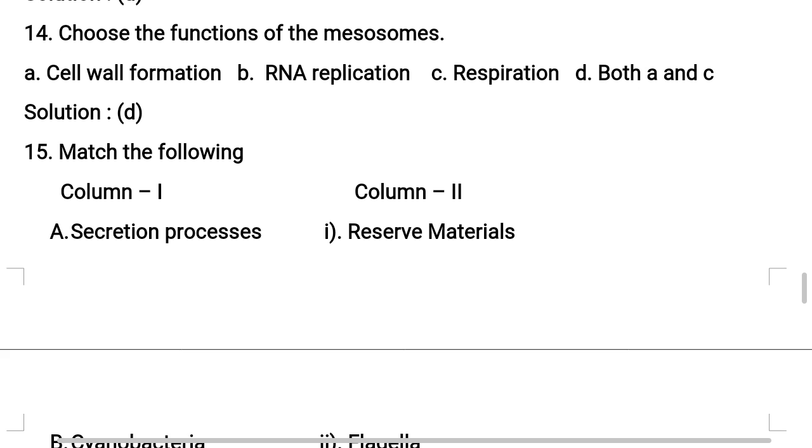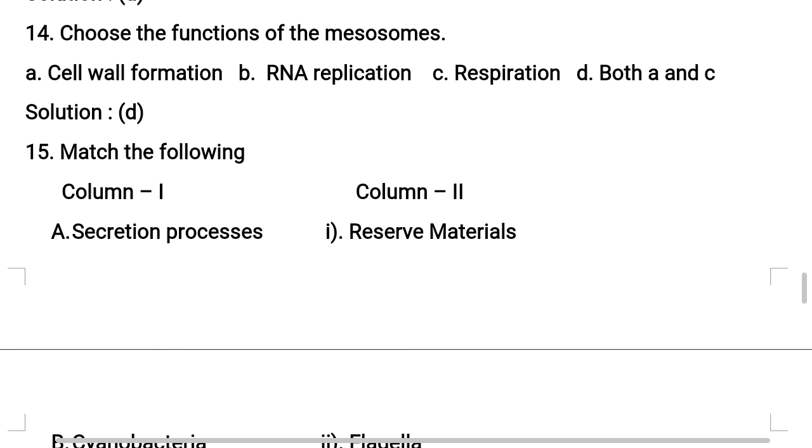First one, cell wall formation. It is a function of the mesosome. Then respiration is also a function of the mesosome. So with A and C, option D, both A and C, is the correct option. Then B is there, no? RNA replication is not a function of mesosomes. The correct one is DNA replication.